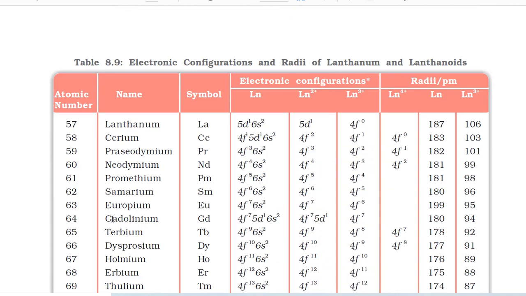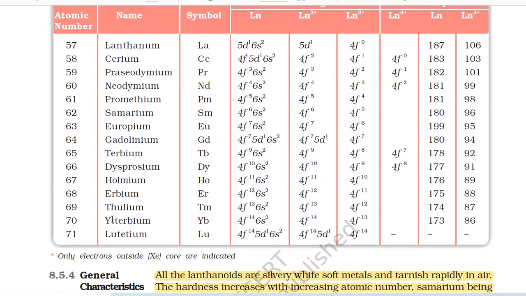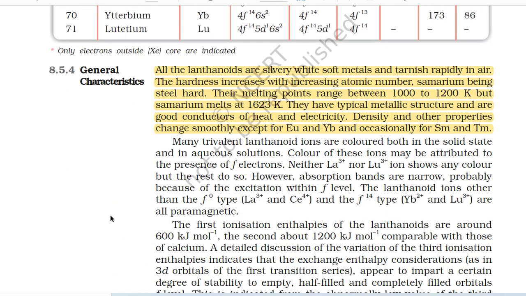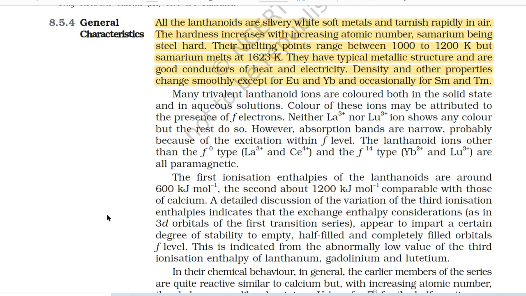Table 8.9 Electronic configurations and radii of lanthanum and lanthanoids. 8.5.4 General characteristics. All the lanthanoids are silvery white soft metals and tarnish rapidly in air. The hardness increases with increasing atomic number, samarium being quite hard. Their melting points range between 1000 to 1200 Kelvin, but samarium melts at 1623 Kelvin. They have typical metallic structure and are good conductors of heat and electricity.